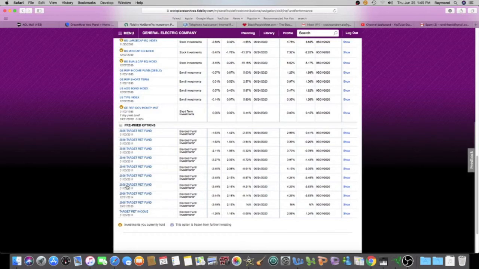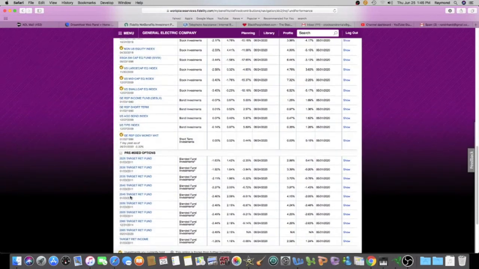The larger numbers, these are dates, so 2055. If you think you're not going to need your money until 2055, you can put all your money here or some of your money here, and hopefully you do well. And when you get to that date, I guess you're probably in your 60s, you're ready to retire, and you have a nice nest egg. I've never invested in any of these funds.